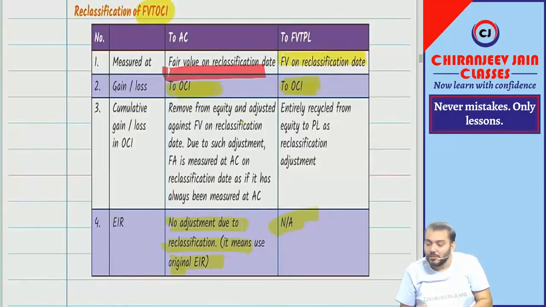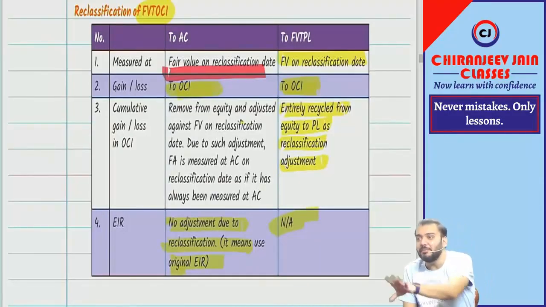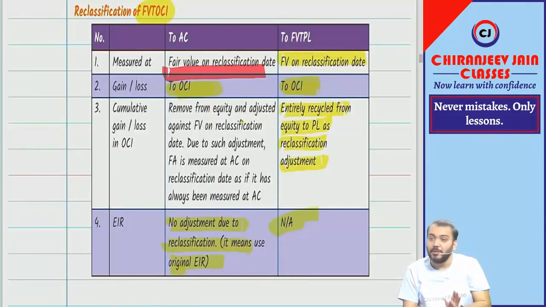Yes or no? So once it becomes FBTPL, can I say it is entirely recycled from equity to PL as a reclassification adjustment? Whatever cumulative gain or loss there is will be recycled to PL if it becomes FBTPL. But if it becomes AC, can you see it should not be recycled to PL?